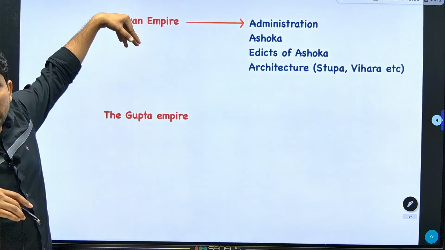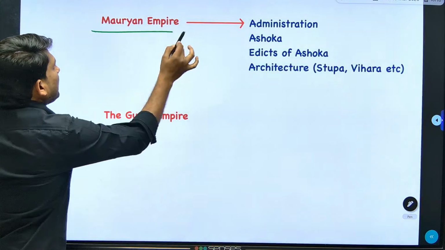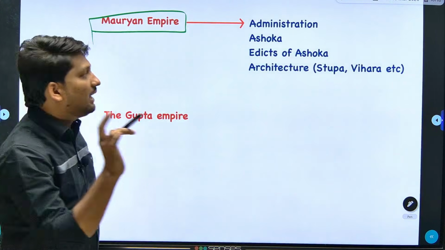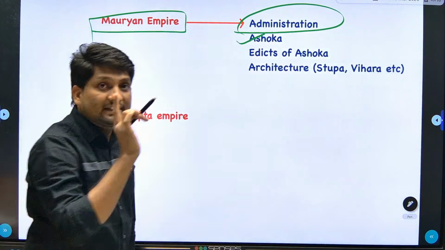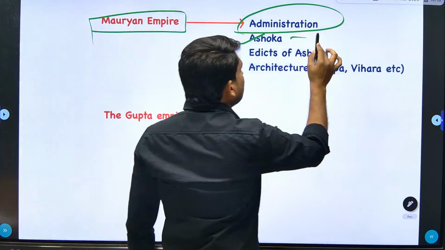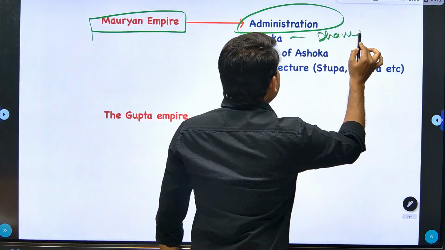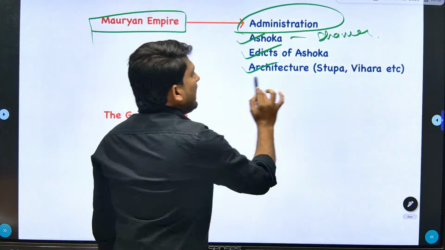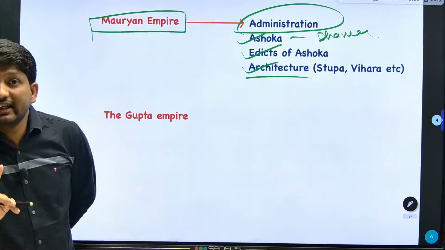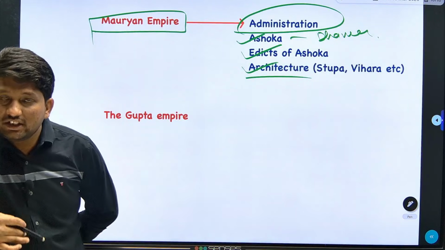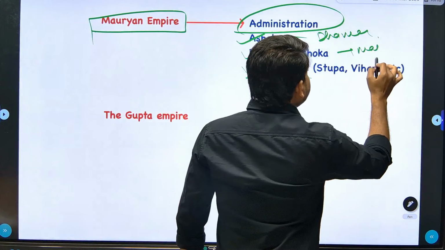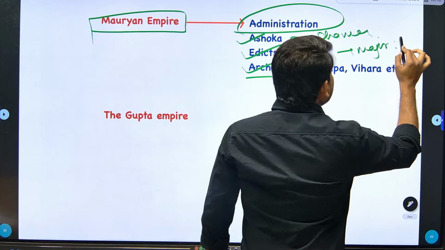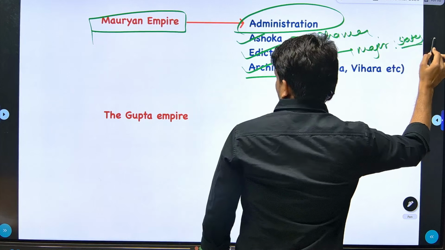After Buddhism and Jainism, we have the Mauryan Empire, and what is important from the Mauryan Empire? Administration, then Ashoka. Within Ashoka, what is important? His Dhamma, philosophy of Dhamma, then edicts of Ashoka and architecture. Remember, in the edicts, if you can't remember the minor edicts, at least remember the major edicts plus their states or location.